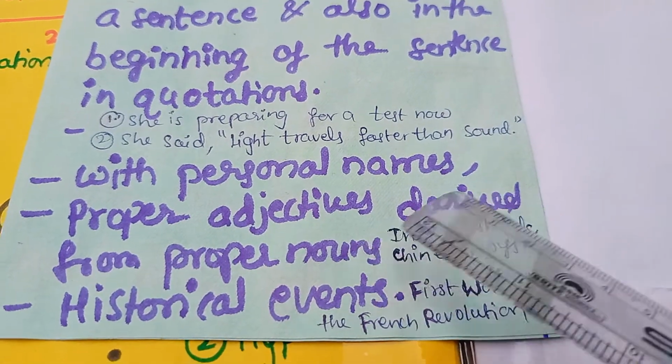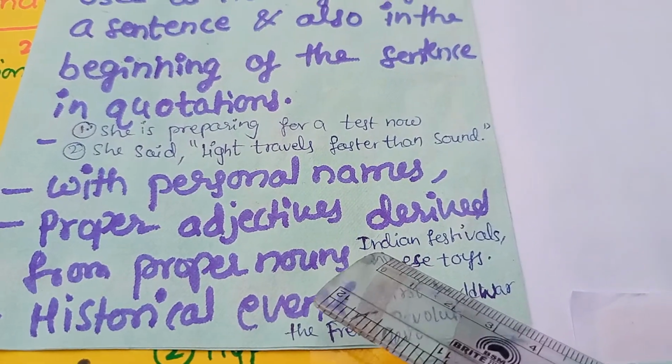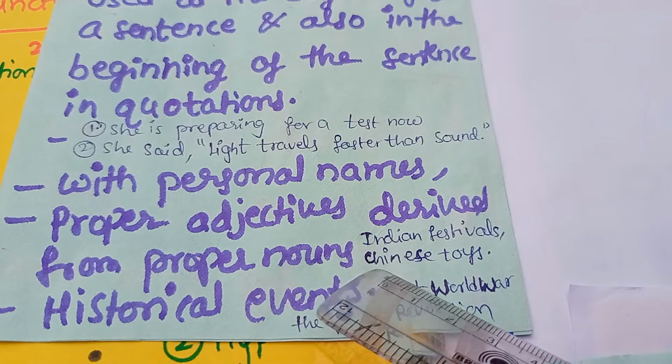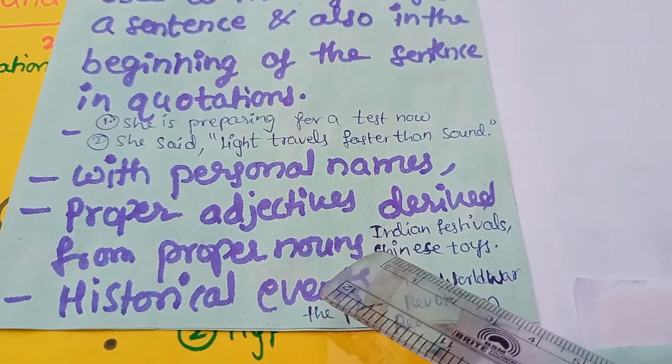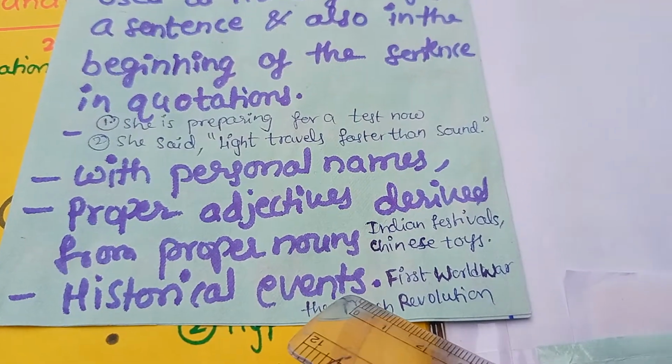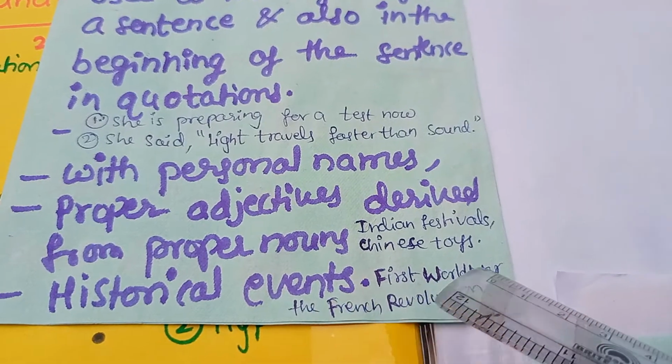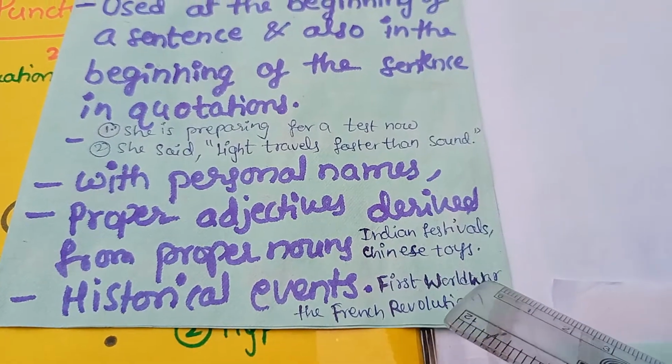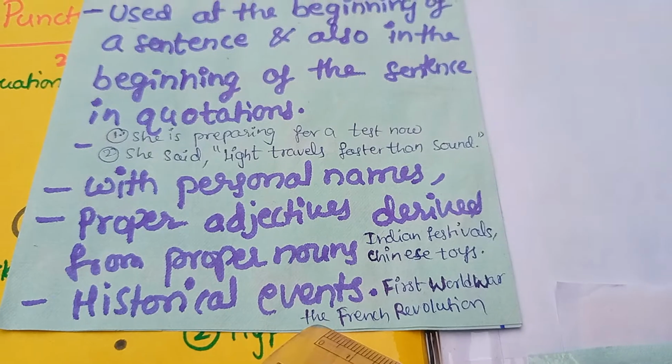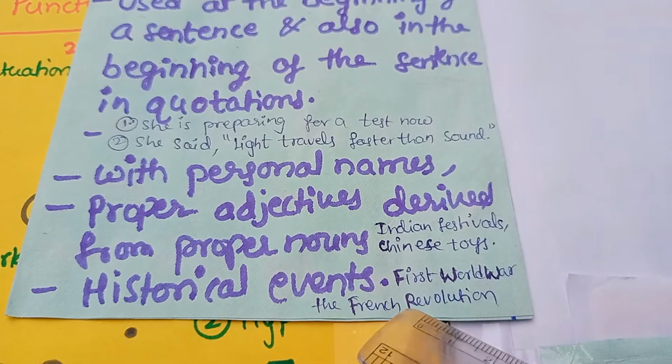Proper adjectives derived from proper nouns. For example, Indian festivals, Chinese toys. So here I capital, C capital. Historical events. For historical events like First World War. So F capital, W capital. Here also W capital. The French Revolution. F, R capital.